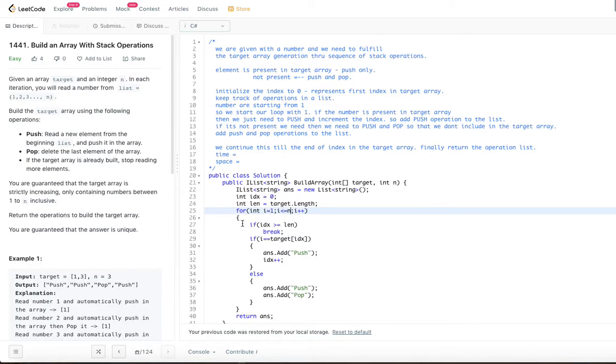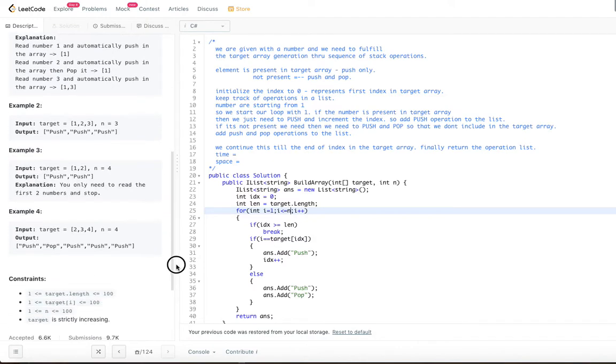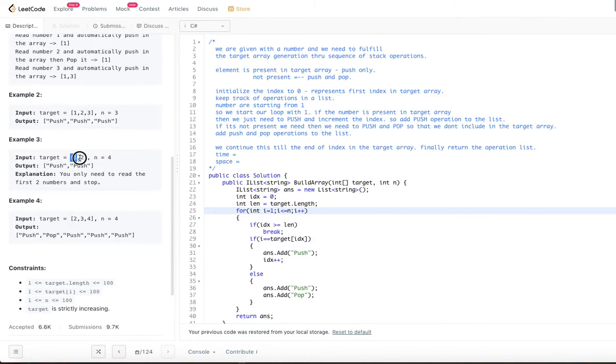There are cases in the examples, if you go down to example 3, it has only 2 elements but n is 4. So when n becomes 3, we just get out of this for loop. That is a break here. So basically the worst case time complexity is order of n for this.